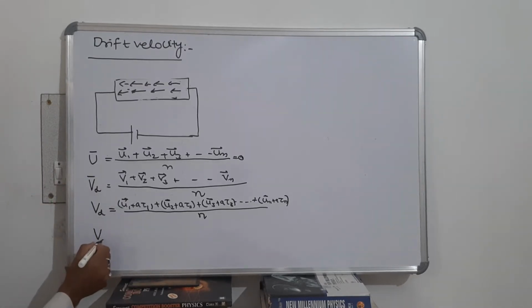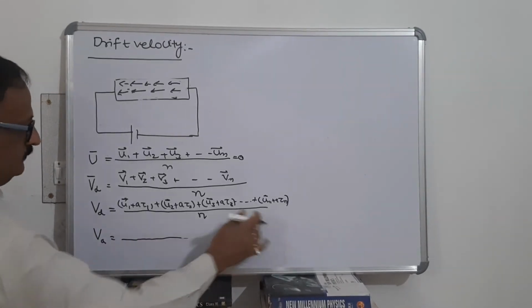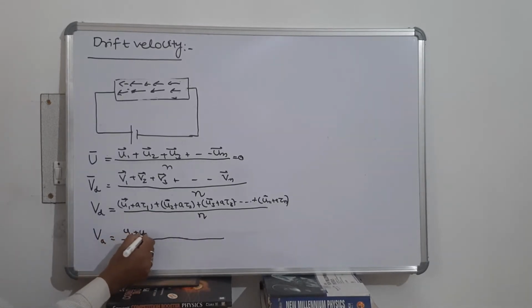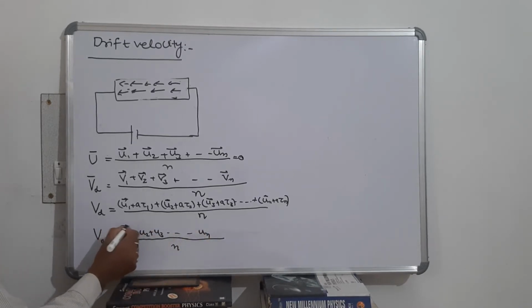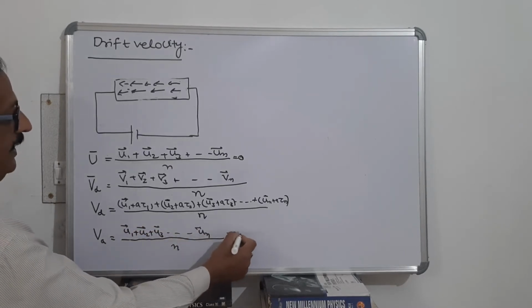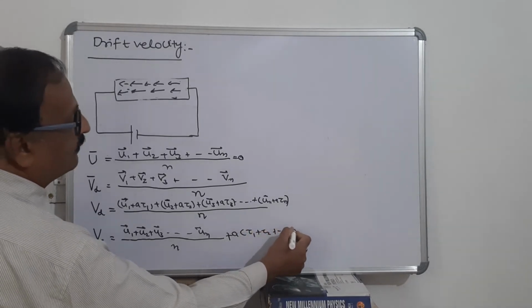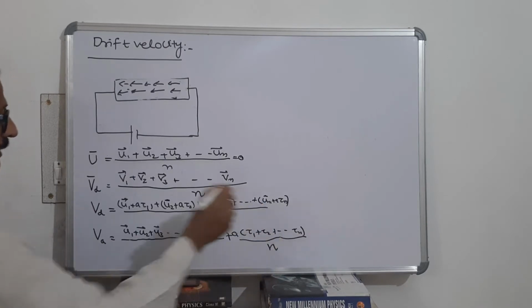This expression can also be written as Vd is equal to u1 plus u2 plus u3 up to un upon n, plus a times tau 1 plus tau 2 plus up to tau n upon n.